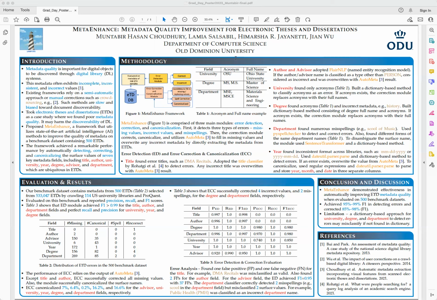As you can see from table 1, we have MS, M.S., which basically refers to the same entity, which is Master of Science. We also found incorrect metadata in the degree field, such as history.